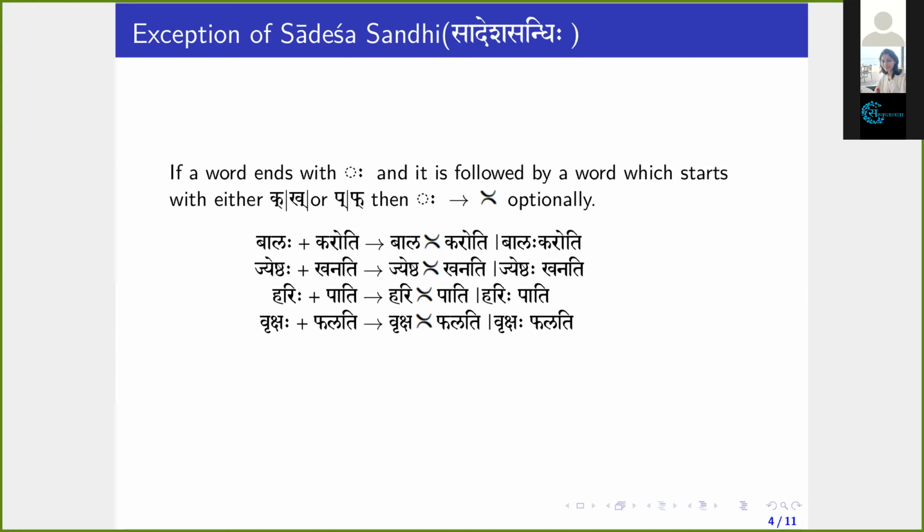Harif Pati. How can you pronounce Harif Pati? Harif Pati. Okay, Harik. That is similar to the Bala Karoti. Bala Karoti. Ha just should come Kha. Yes. Okay. Thank you so much.